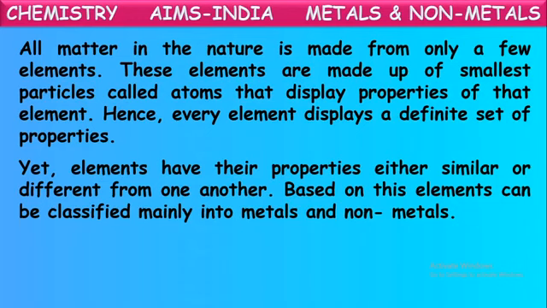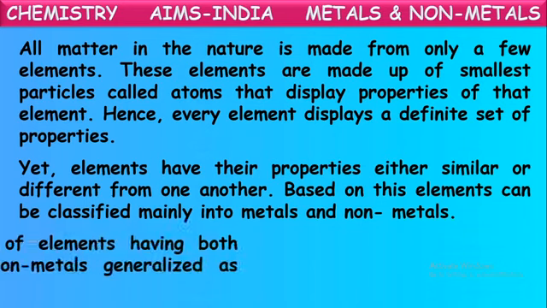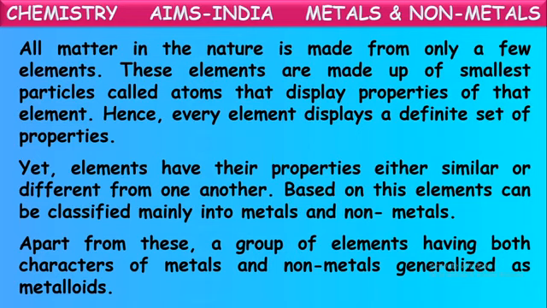So based on this, elements can be classified mainly into two categories. They are metals and non-metals. Apart from these, a group of elements having both characters of metals and nonmetals is generalized as metalloids. So in this way, based upon the similarities in the properties, all these elements are categorized into two types: metals and nonmetals mainly.